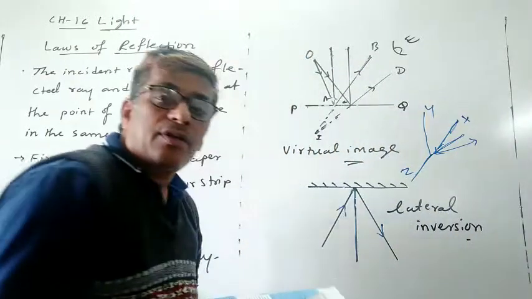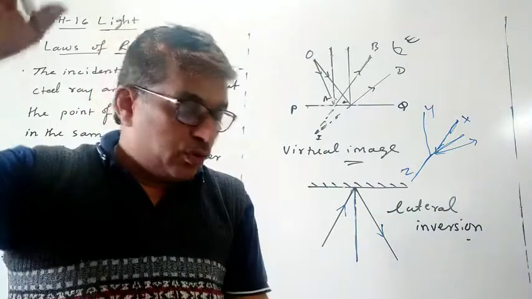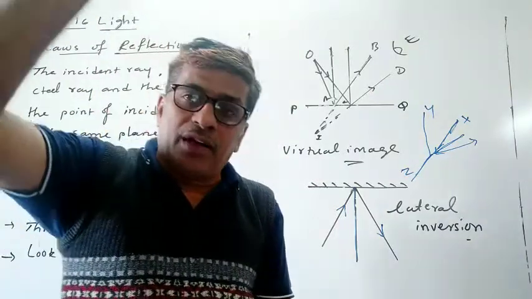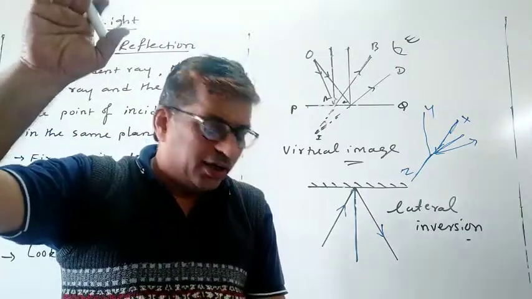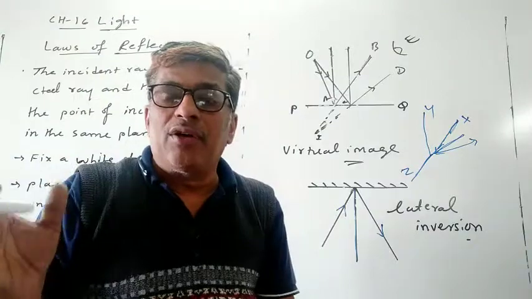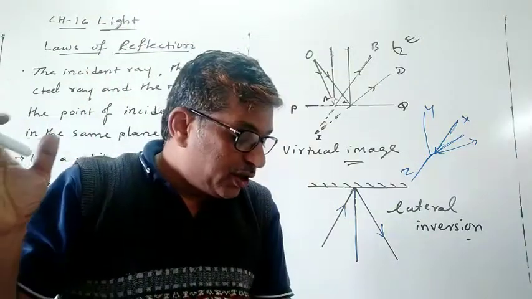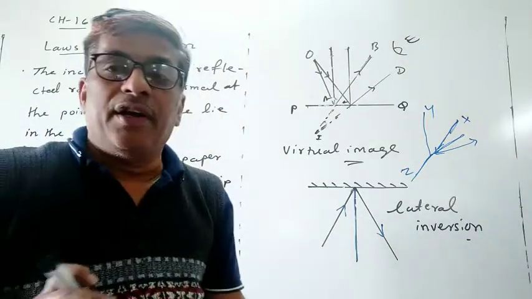In an examination: what do you mean by lateral inversion? When you raise your left hand and it seems to be the right side, or the right side of an object seems to be the left side and the left side seems to be the right side, this is called lateral inversion.